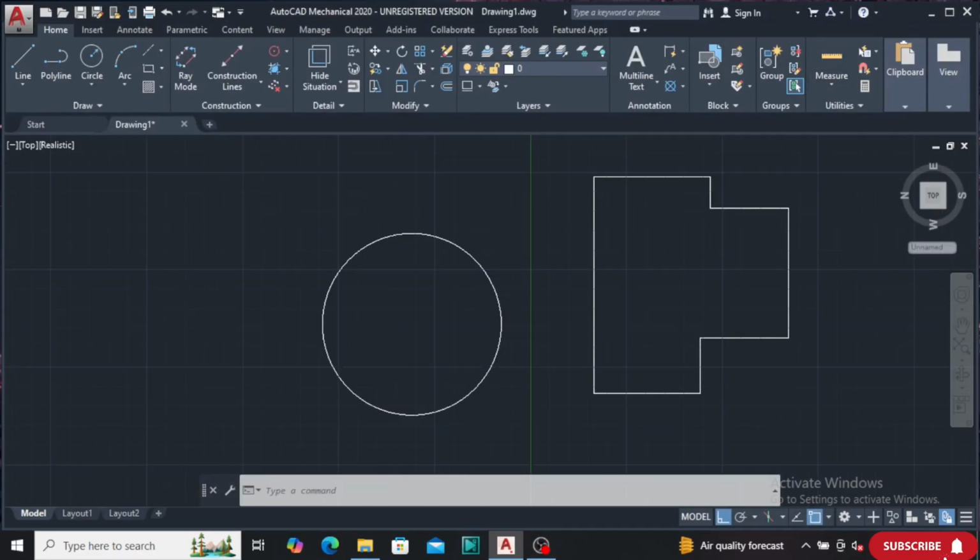Hello guys, in this video we will see a very important command, which is subtract and slice.